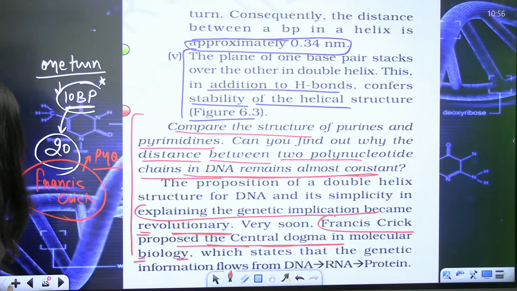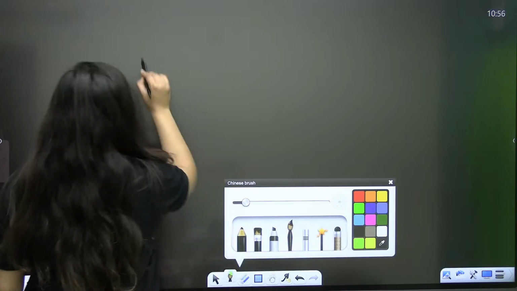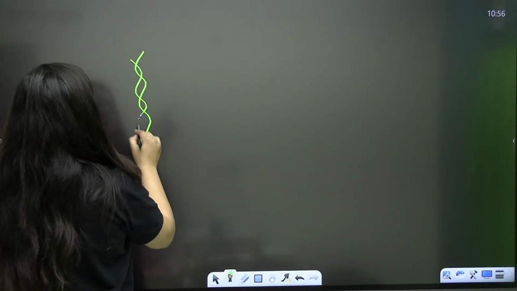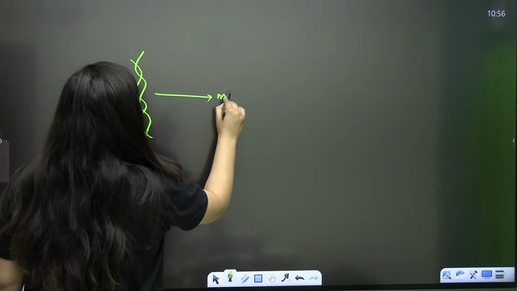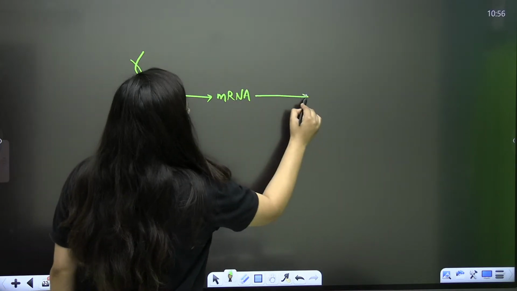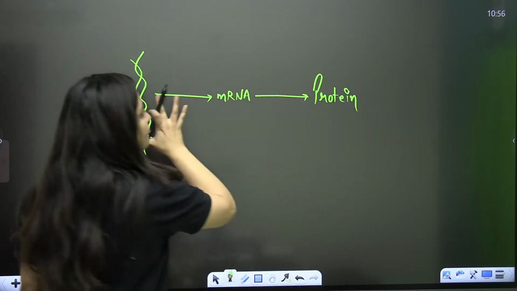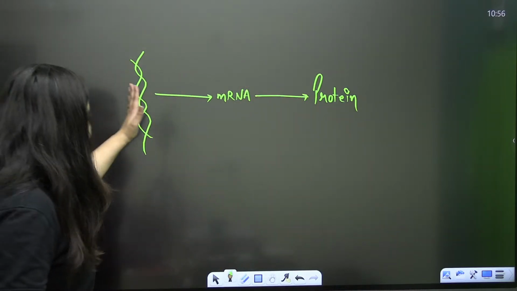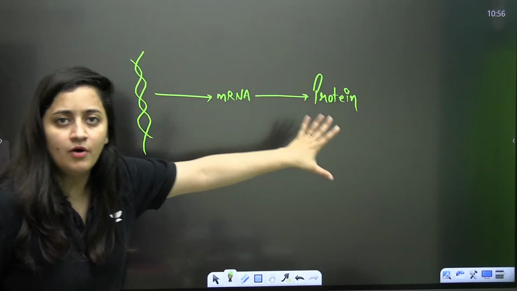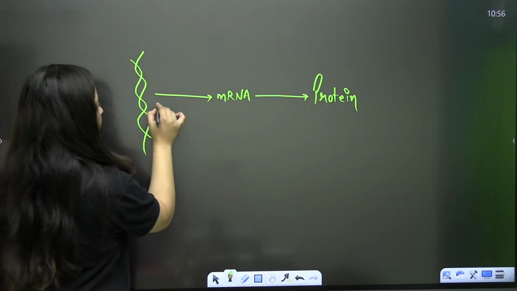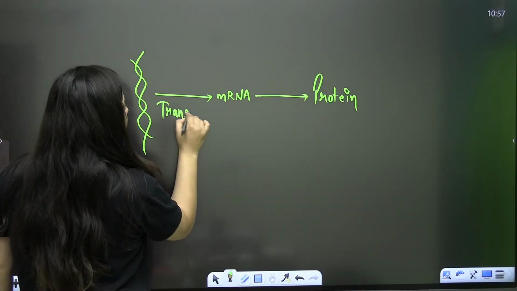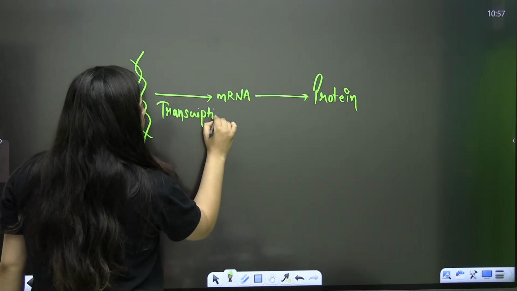Clear? So what is the central dogma of information? It is just telling us the flow of information. DNA will form mRNA, and mRNA will form protein. This is the central dogma of information. DNA forming the mRNA is known as transcription.